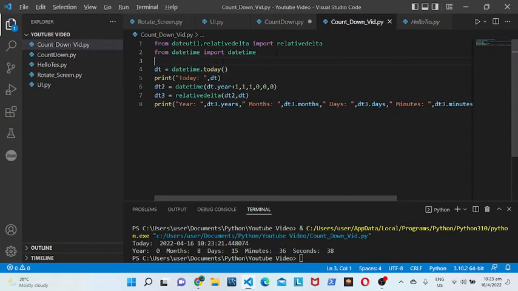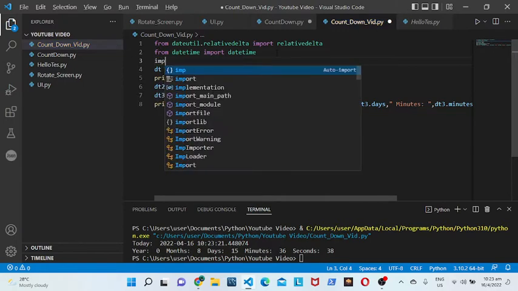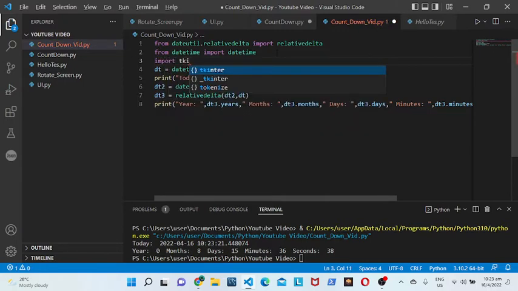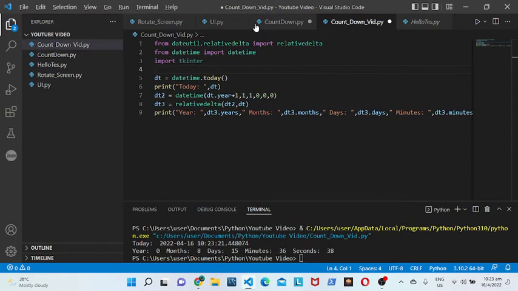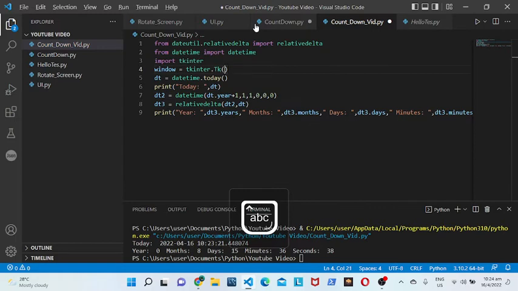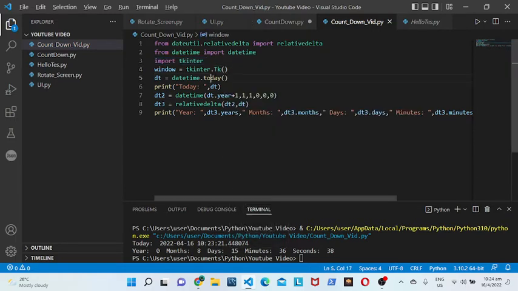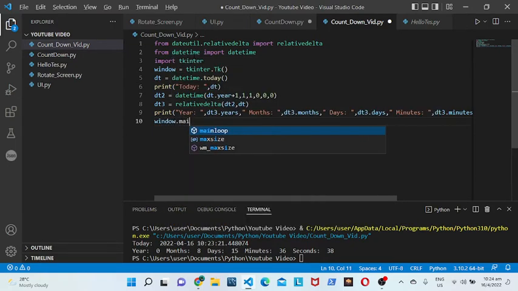So, I want to put it in a UI. So, you can import tkinter as usual. Then, you can create your window. So, window is equal to tkinter.Tk, and then you can go all the way to the end and put your window.mainloop.